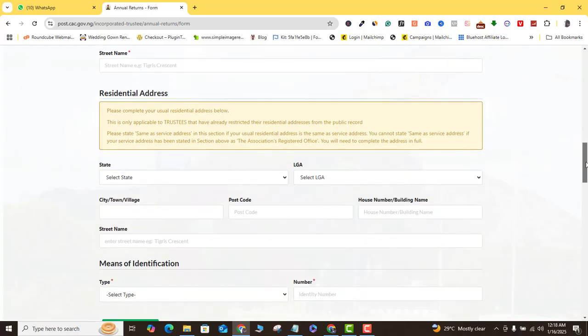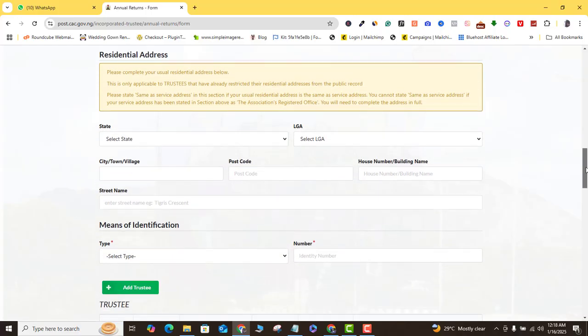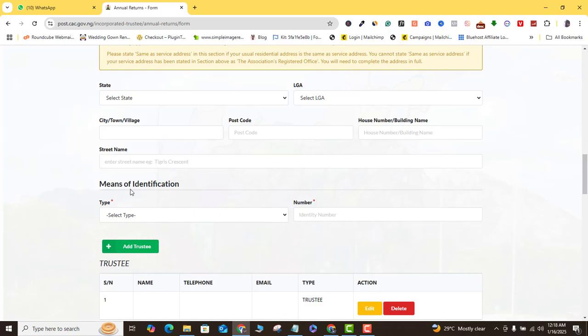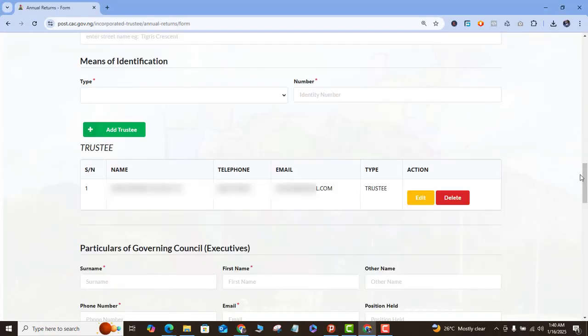Okay, so from there you want to come to the residential address and do the same thing. And then you want to come to means of identification. You want to fill in the ID type, and then you want to fill in the identification number. You can actually use just a single trustee. So for example, this particular business has had, I think, quite a number of trustees, but I just used only one. Okay, so it doesn't matter. You don't need to put in all the trustees. Just one trustee is enough to help you get this done.